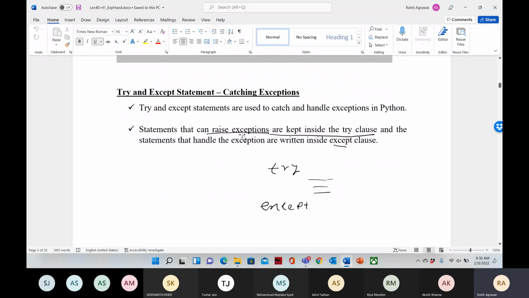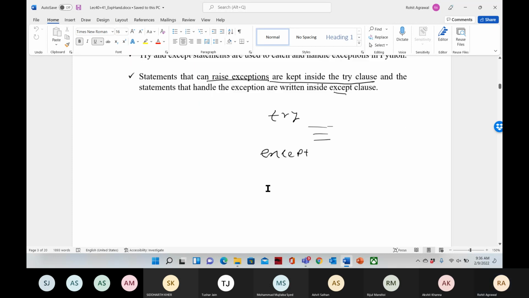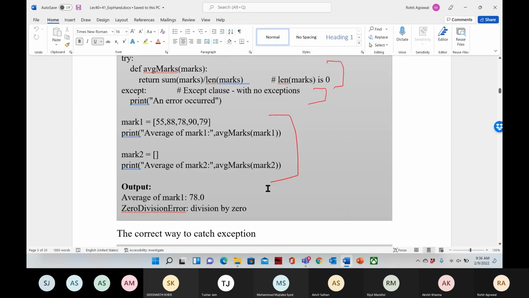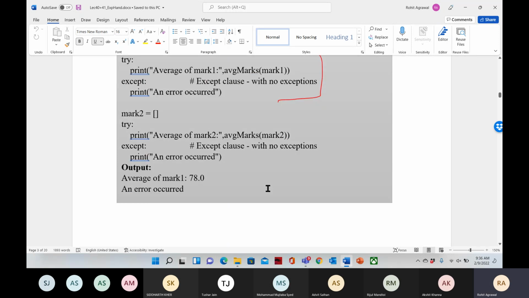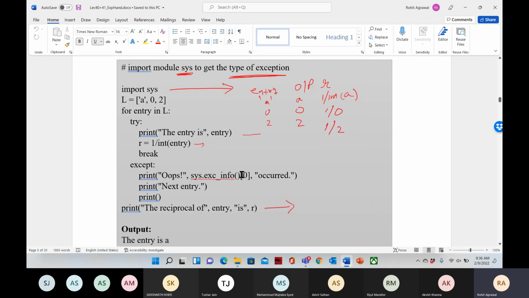Then we discussed try and except. We discussed the sys module, import sys, and using that we can print the exception.